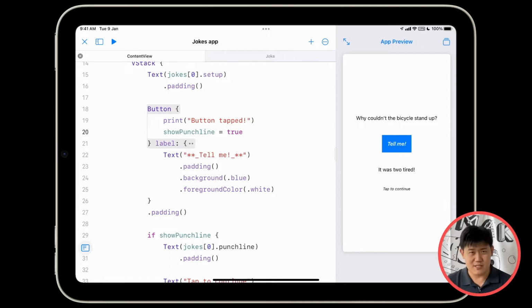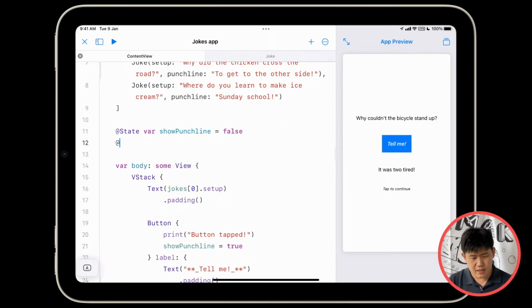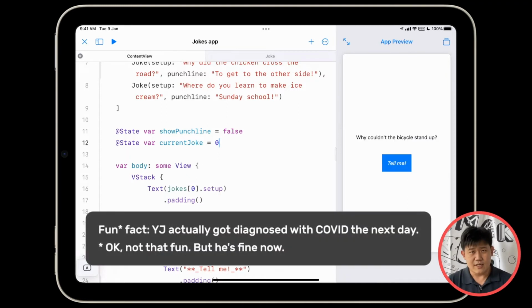It's very difficult to be so serious. But let's go. So first thing, we're going to create a new state variable down here. And I'm going to call it state var currentJoke equals 0. I'm giving myself a sore throat talking like this.